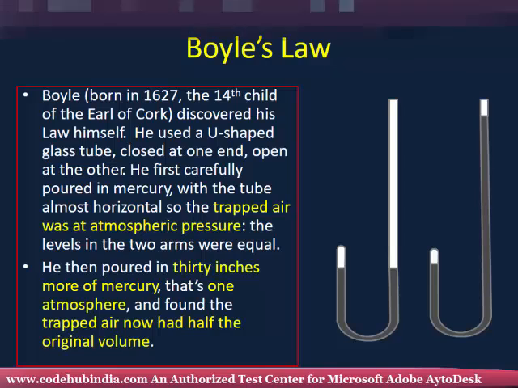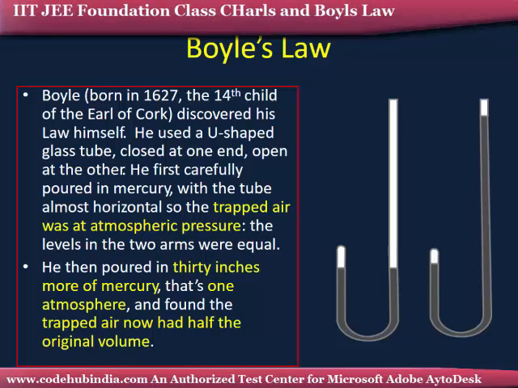Today in physics class we are going to discuss the gas law, the elementary law of the gases, that is Boyle's law. The scientist Boyle was born in 1627.